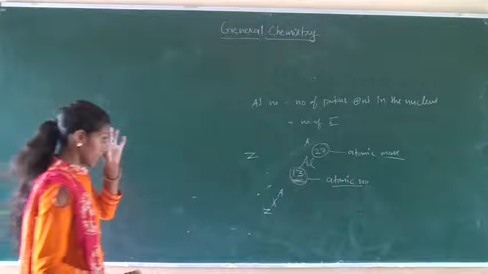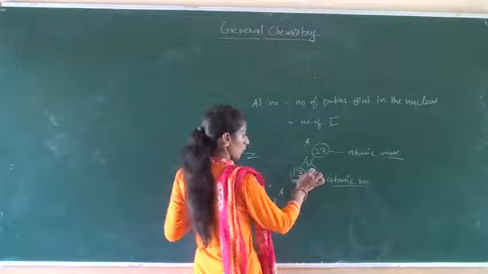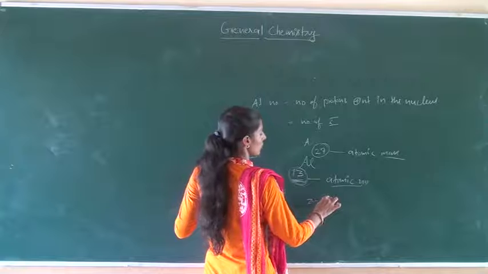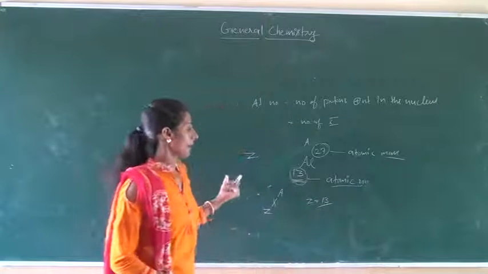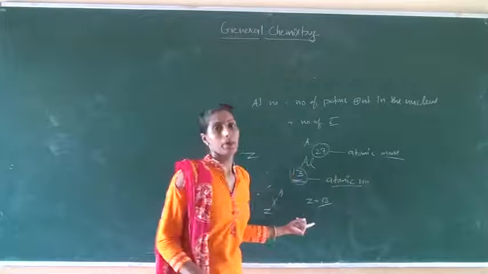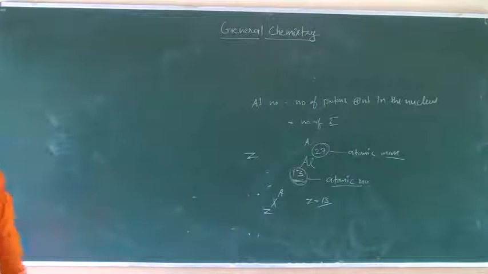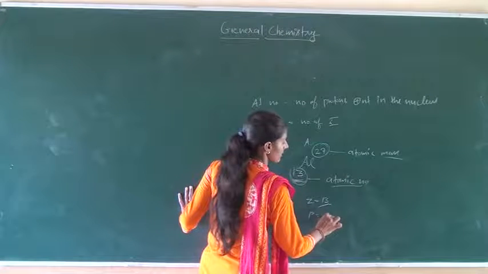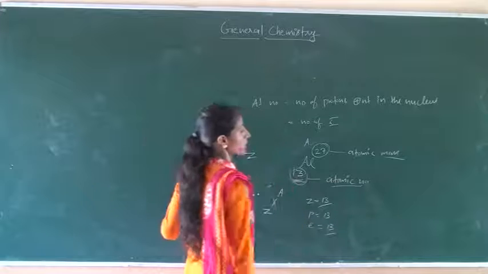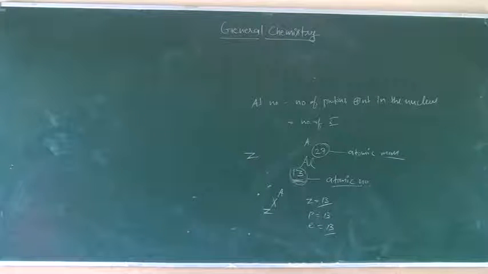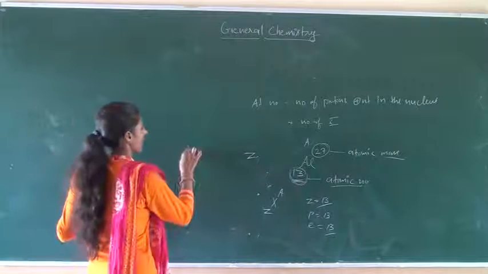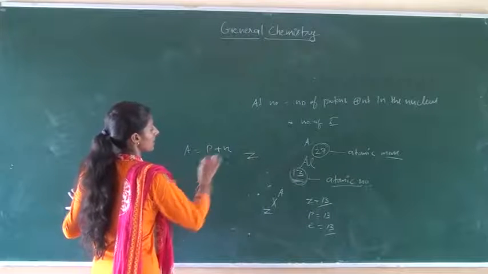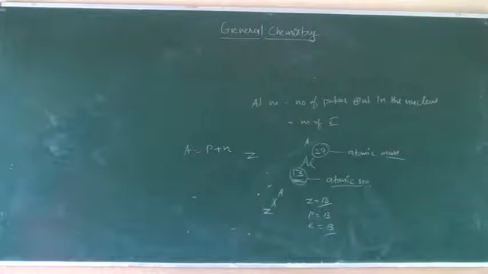Each element has a unique atomic number. So, in this case, Z is equal to 13 means the atomic number, number of protons, and also number of electrons are equal to 13. Okay? After that, mass number, A is equal to number of protons plus number of neutrons.